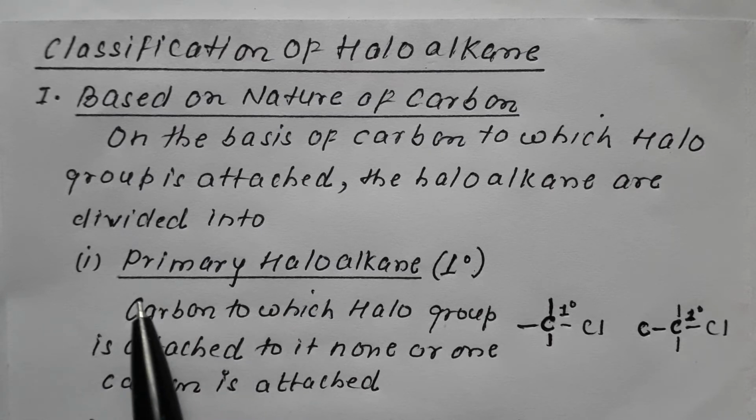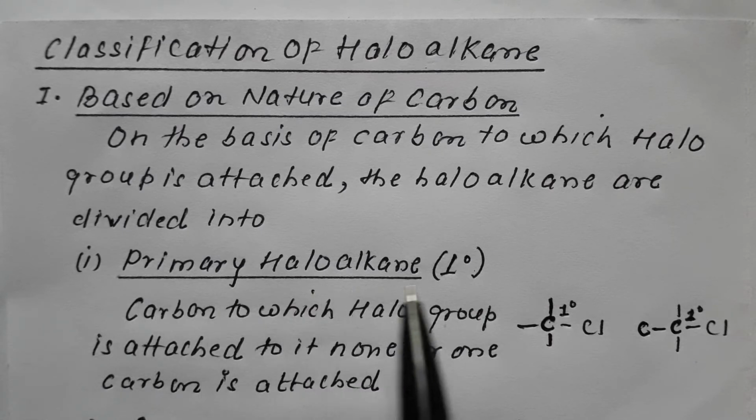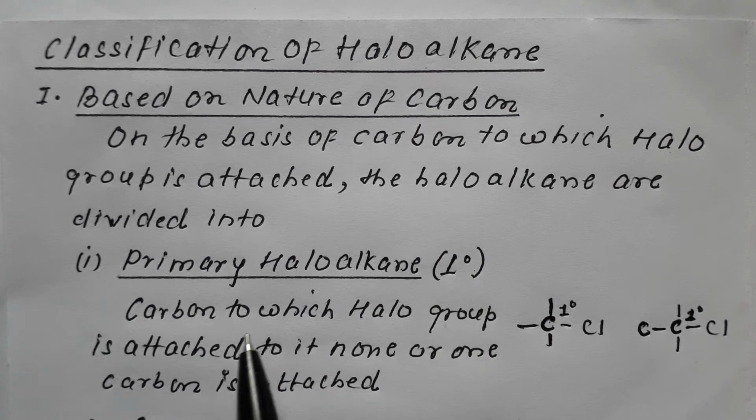Let us first describe primary haloalkane, also termed as 1 degree. So here we say the carbon to which the halo group is attached, if no carbon atom or one carbon atom is attached to it, then it is termed as primary haloalkane.